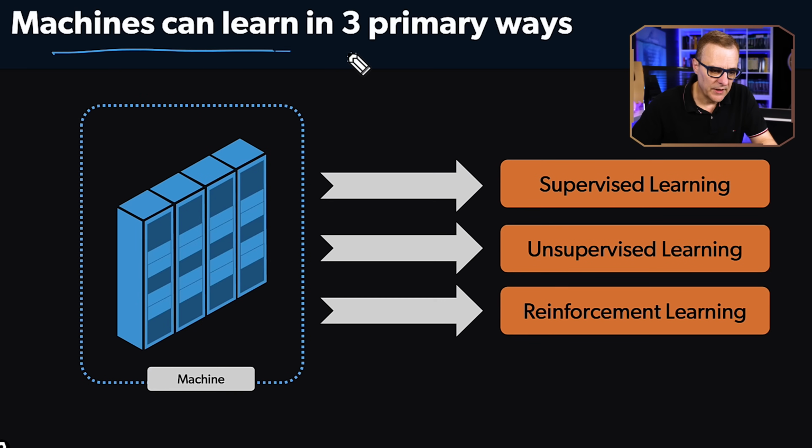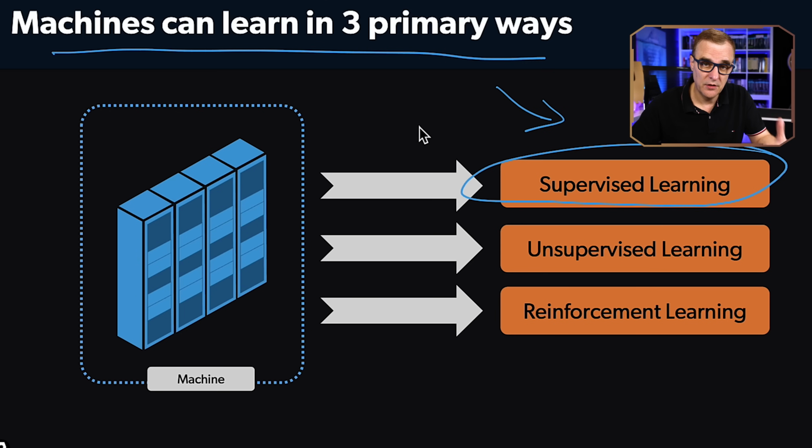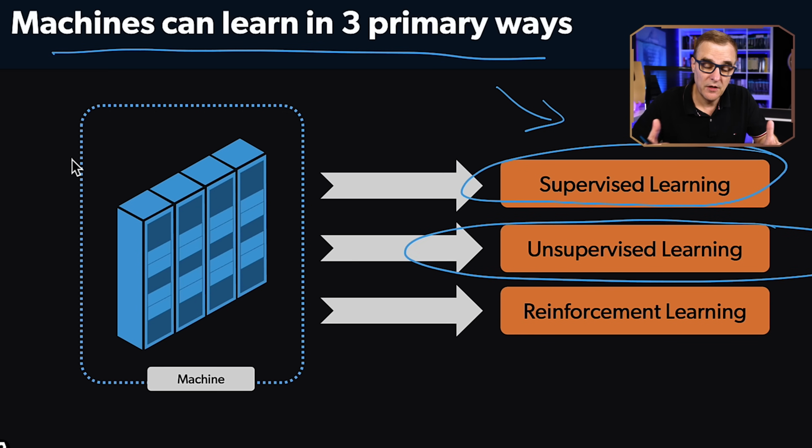Now, machines can learn in three primary ways. First way is supervised learning. That's what I've actually already demonstrated, where you as a human help the machine learn. As an example, we told the machine that these were pictures of dogs, these were pictures of cats. The second option is unsupervised learning, where the machine learns by itself. Doesn't need to be taught by a human. And then we've got reinforcement learning. So three options where a machine learns by trial and error, basically learns from its mistakes. So let's look at each of those in more detail.